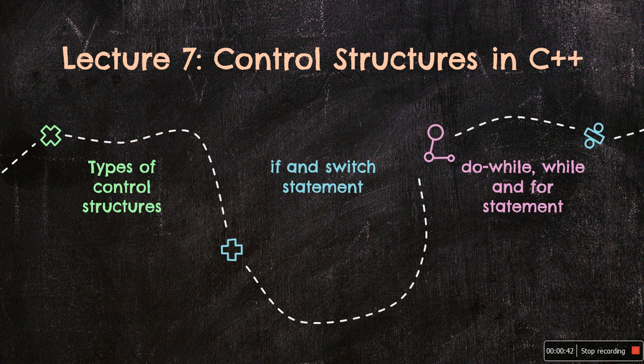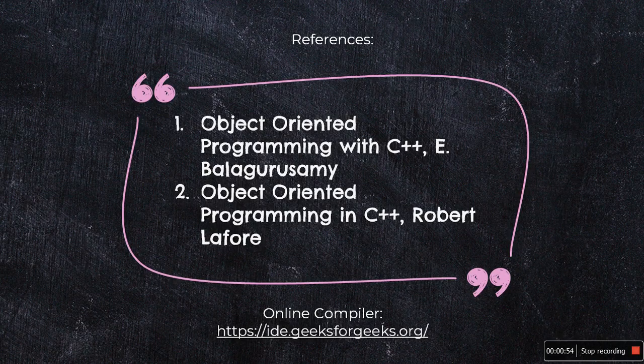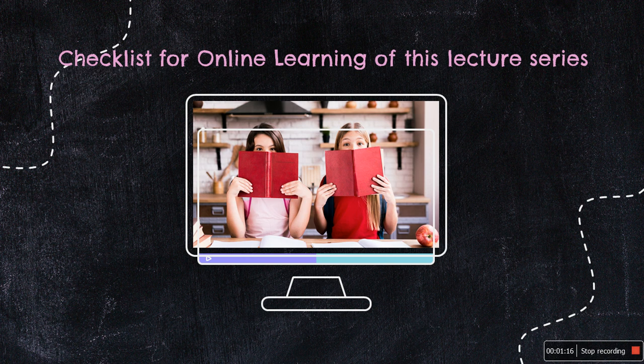In this lecture, I'm going to cover the types of control structures, the if and switch statements, or basically all the statements used for implementing the control structures: the do while and for statements. For this I'm going to use Object-Oriented Programming with C++ by E. Balagurusamy and Object-Oriented Programming in C++ by Robert Lafore. I'll also be using an online compiler, ide.geeksforgeeks.org, for implementing the programs that I'll be teaching during this lecture series.